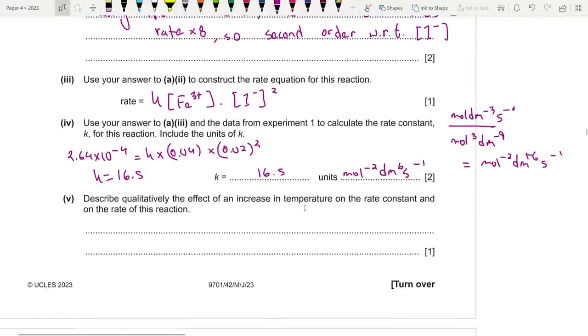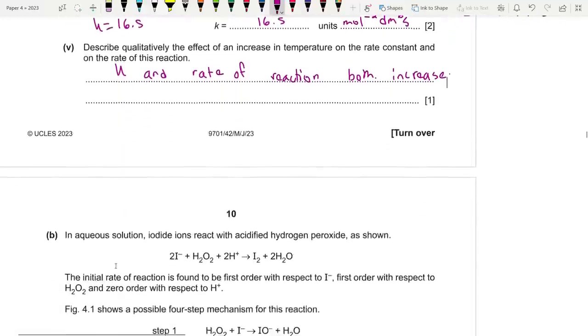Perfect. Describe qualitatively the effect of an increase in temperature on the rate constant. So you know that temperature actually increases the value of k. So k and rate of reaction both increase. Always remember that it is directly proportional. So both k and the rate of reaction will increase.